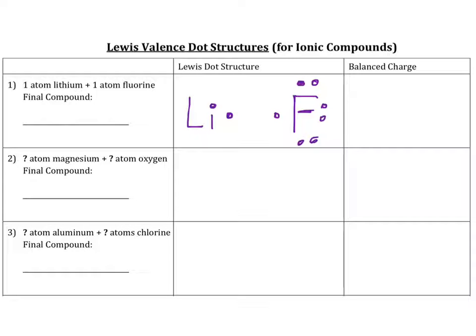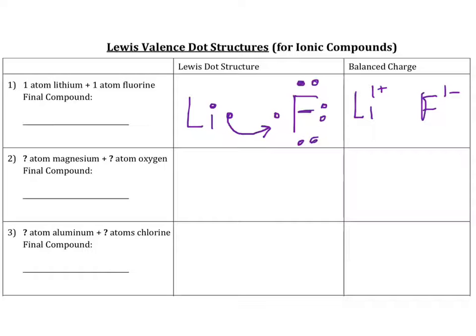Lithium wants to lose 1, and fluorine wants to gain 1. When lithium loses its electron, it's going to lose it to fluorine, to where fluorine will gain the electron. And what ends up happening is lithium then makes a 1 plus, and fluorine then makes a 1 negative. And notice how these charges actually balance. I'm going to fix this real quick, just because it's bothering me. It's 1 positive. So notice how the charges balance, all right?